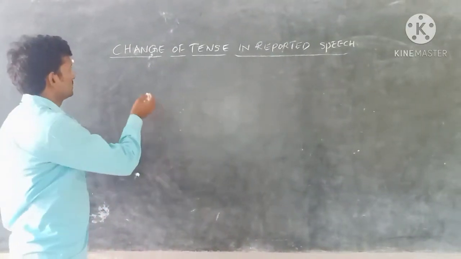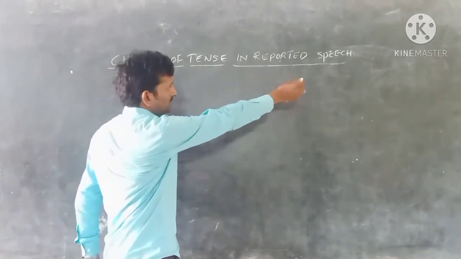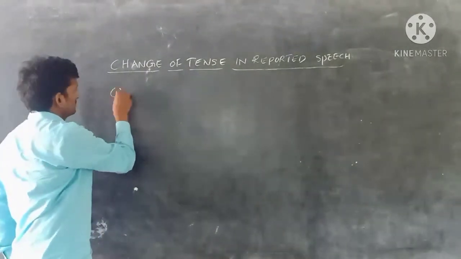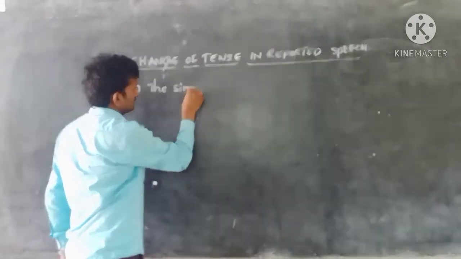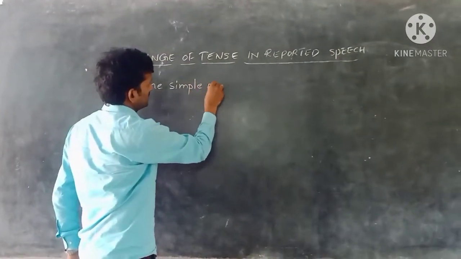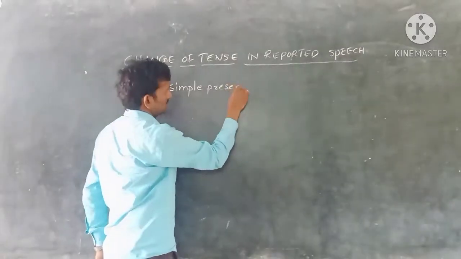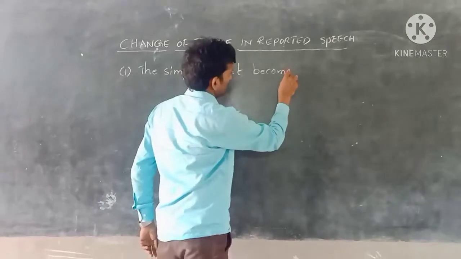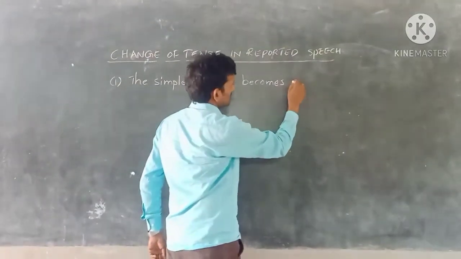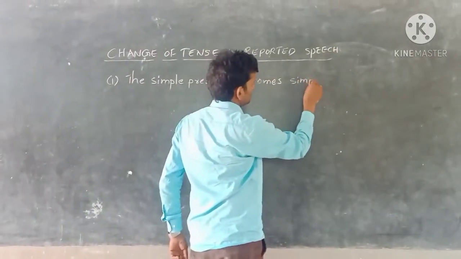Now we have to know the change of tense in reported speech. The first one is the simple present becomes simple past tense.